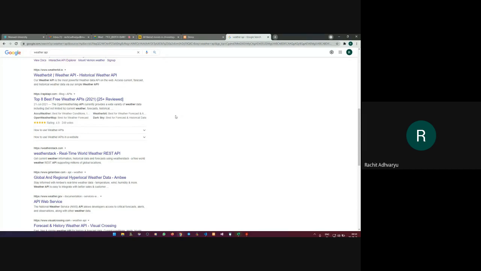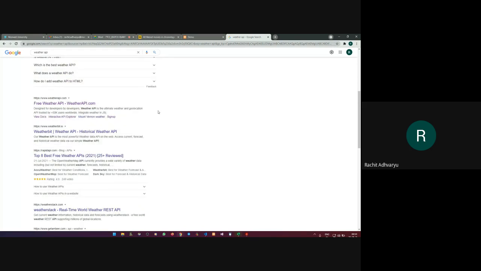So two things you need to get once you register: the API token key and the API URL. Once you get them, you just need to use them inside your program to fetch the weather details of any city that you want to search for.